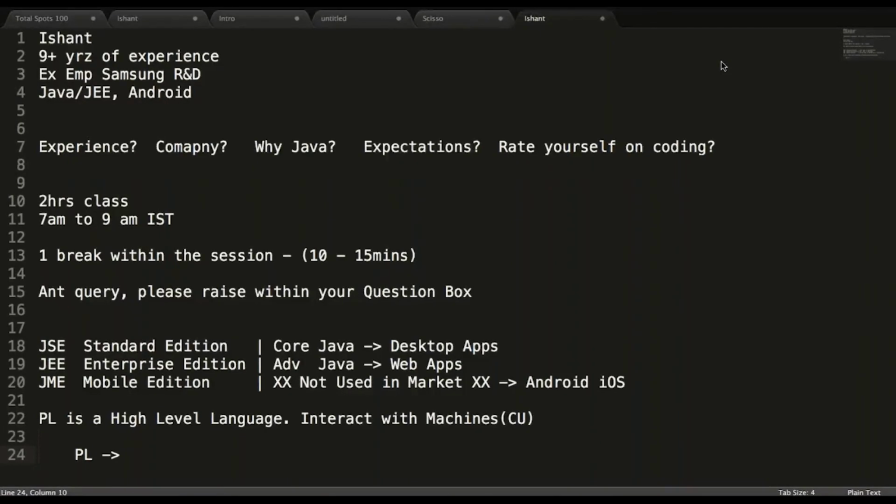Coming back now, Java as a programming language is used to write softwares, where the language focuses on some key features. Number one, it is concurrent. It means that we can come up with something known as threads in Java, where we can execute multiple tasks together. For example, concurrency means within the same Google Chrome, you can open multiple tabs and perform some parallel tasks, which leads to concurrency.